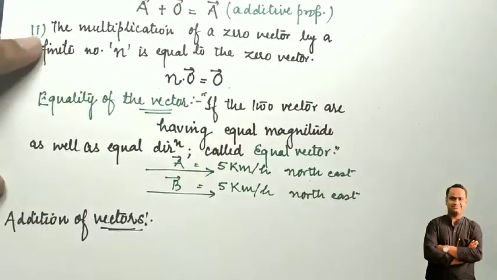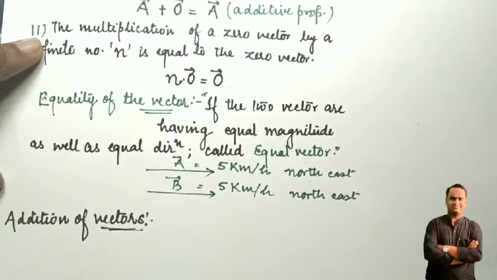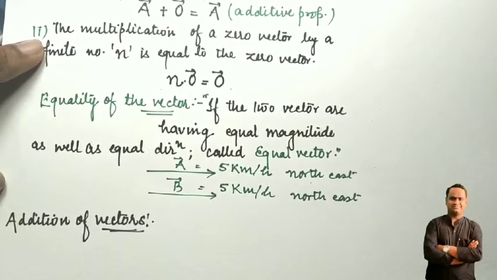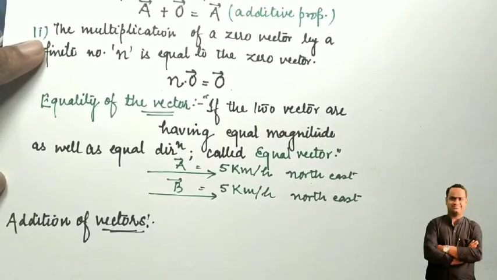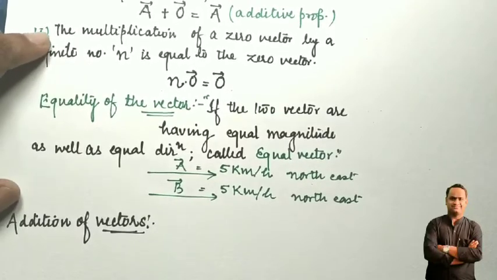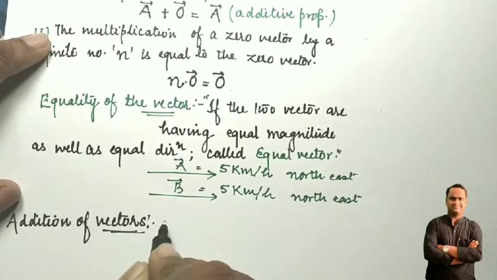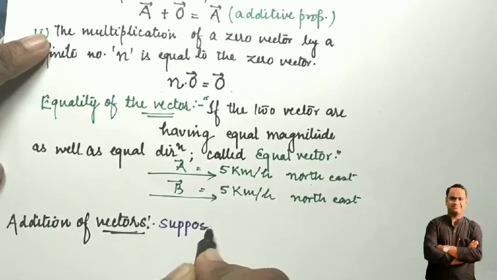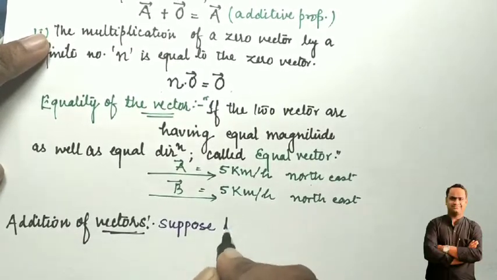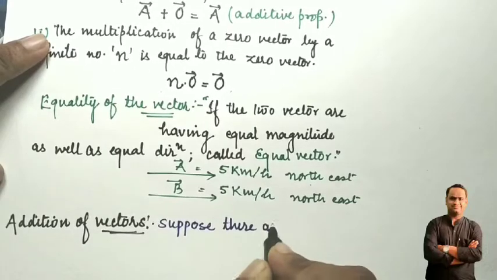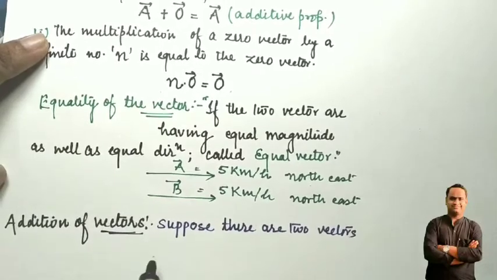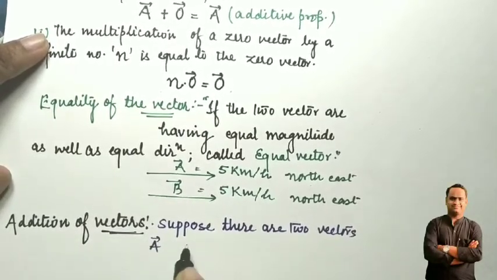So students, let's start with the new topic, that is the addition of vectors. Actually, we will discuss by taking two vectors in our hand, and then we will learn how to add them. We are going to learn about the addition of two vectors with the help of some examples. Suppose there are two vectors. The first vector is vector A, and another one is vector B.